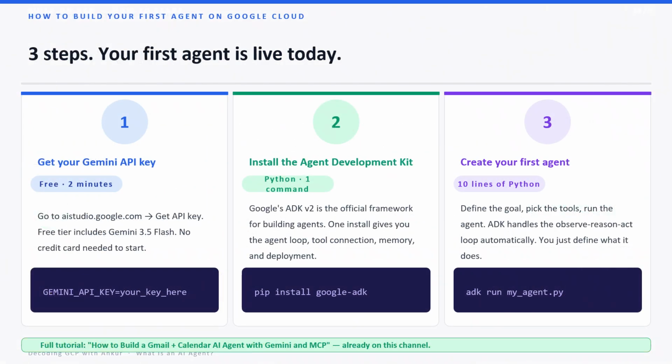3 steps to build your first agent on Google Cloud. 1. Gemini API key. Go to aistudio.google.com, click Get API key. Free tier, no credit card. 2. Install the Agent Development Kit. pip install google-adk. That one command gives you the entire agent framework. 3. Run your agent. adk run my_agent.py. ADK handles the observe, reason, act loop automatically. You just define the goal and the tools. Full tutorial is already on this channel, link in description.